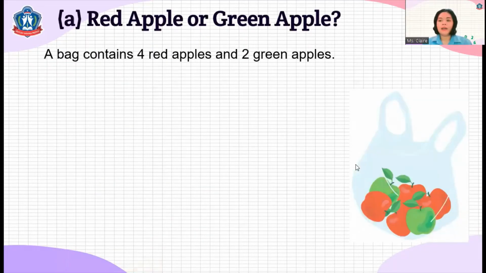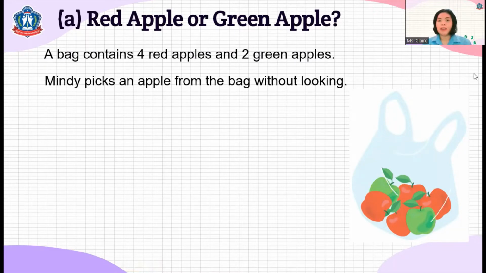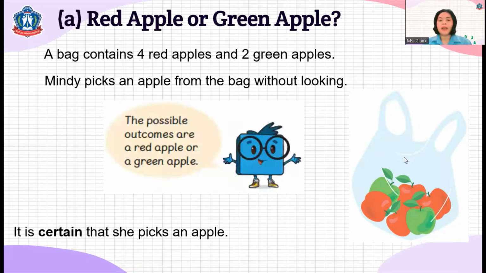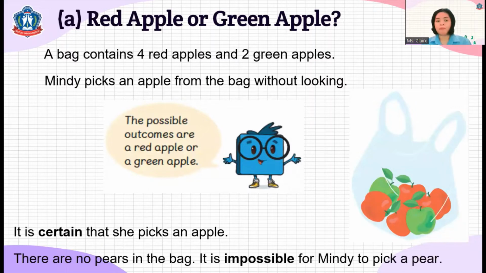Okay, I have here a bag with four red apples and two green apples. Mandy picks up an apple from the bag without looking. So, what is the chance of picking up a red or a green apple? The possible outcomes are a red apple or a green apple because there are only apples inside the bag. It is certain or definite or sure that she will pick an apple. There are no pears inside the bag, so it is impossible for Mandy to pick a pear. So that's the difference between certain and impossible.